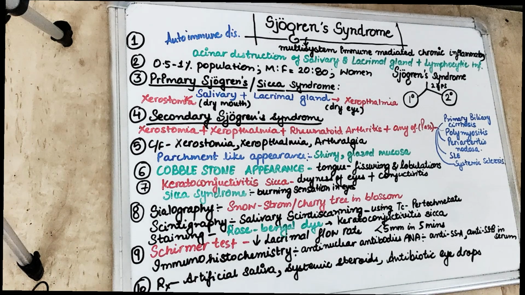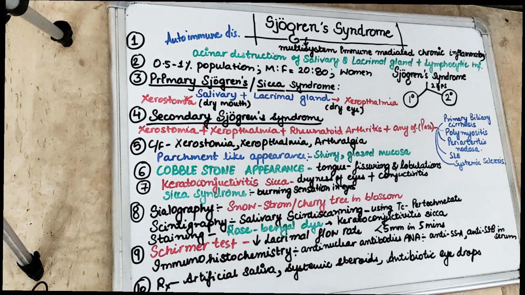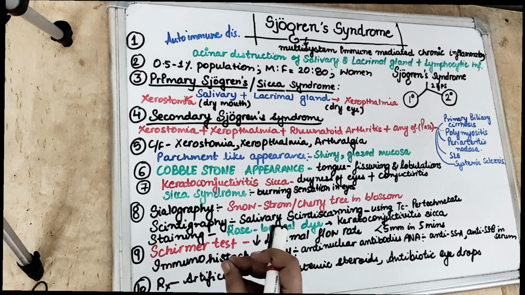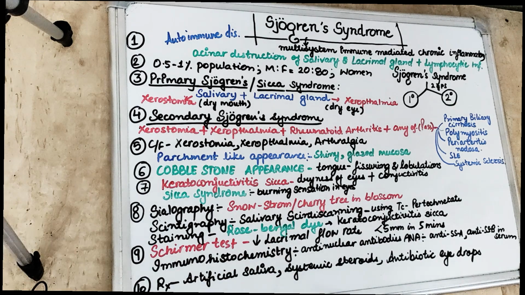And welcome back to another 10 in 10 series where we cover each topic under 10 headings in 10 minutes. And today's topic is Sjogren syndrome. Now this is a multi-system immune mediated chronic inflammatory disease.